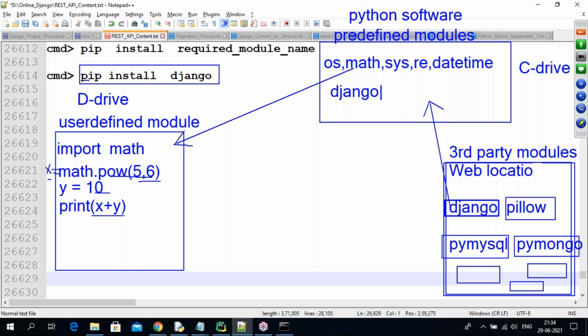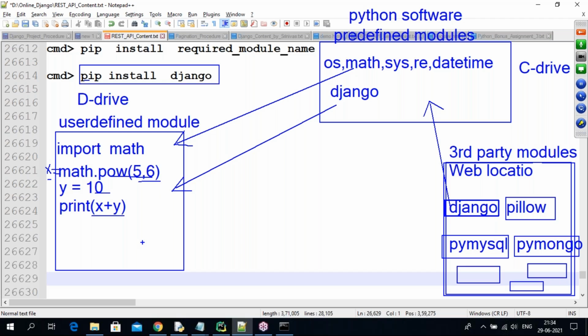Now the third-party module is available here, guys. Later, we can import it here by using the import keyword: import Django. Like this, we can use third-party modules also. From the internet, first we download them. Those are available in the Python software. Later, the modules available in the Python software, by using the import keyword or from keyword, we can import into our user-defined module. And later, we can develop our user-defined application properly.